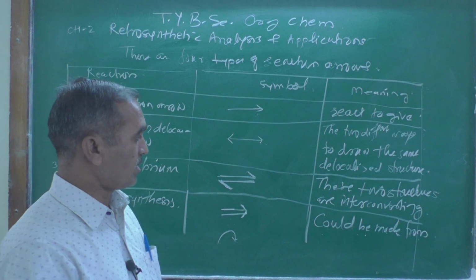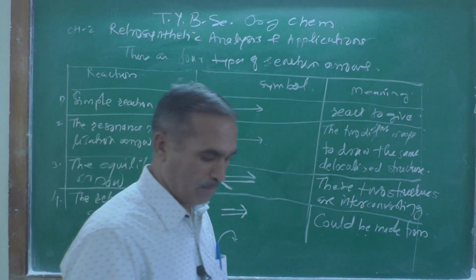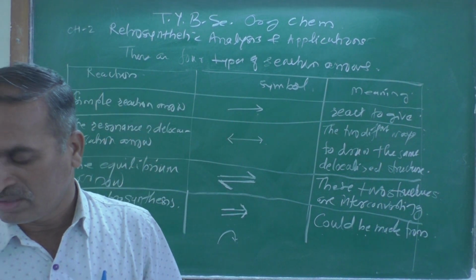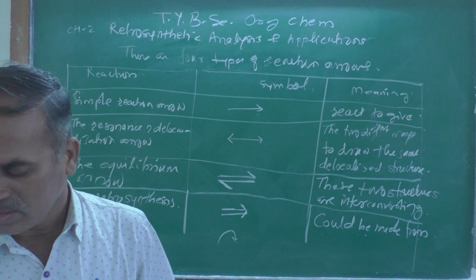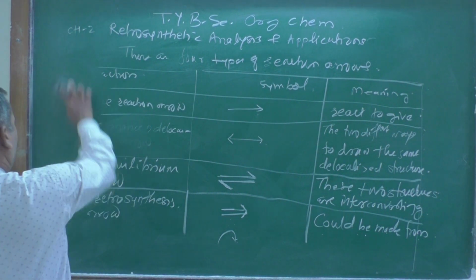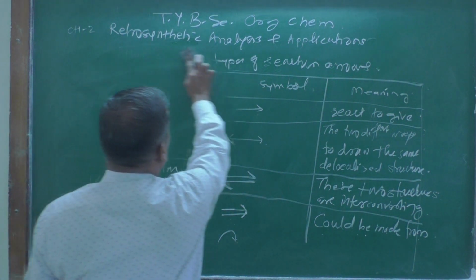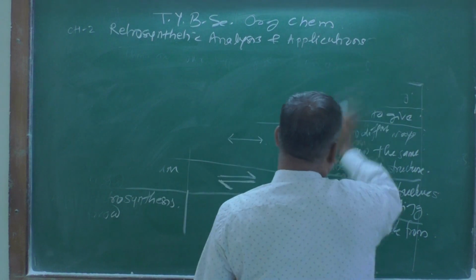Let us see the remaining terminologies. These are the basic things required for retrosynthetic analysis.